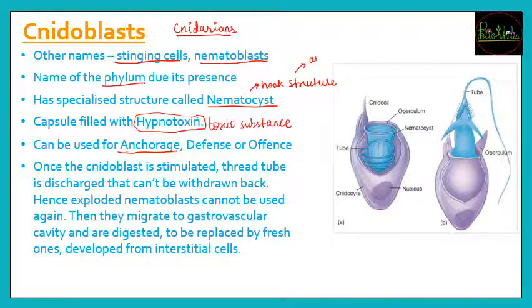So the anchor of a ship, when the ship comes near the dock, when it has to stop at some particular port, so उस टाइम पे वो जो sailor होता है, what does he do? He is going to place that anchor, and this anchor is going to prevent the ship going back into the water. So वो जो anchor होता है, this is going to be the function of those nematocysts. So similarly it can be used as an anchor.